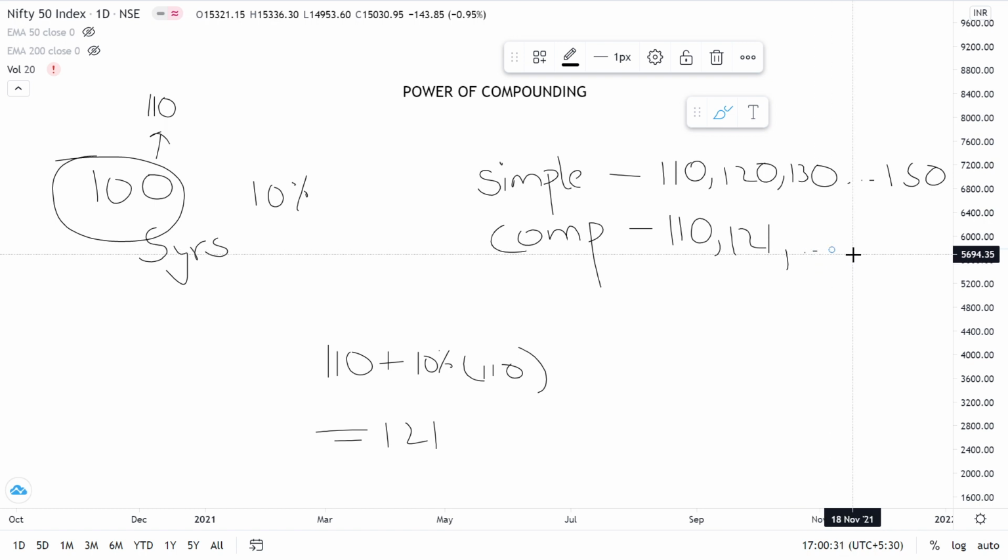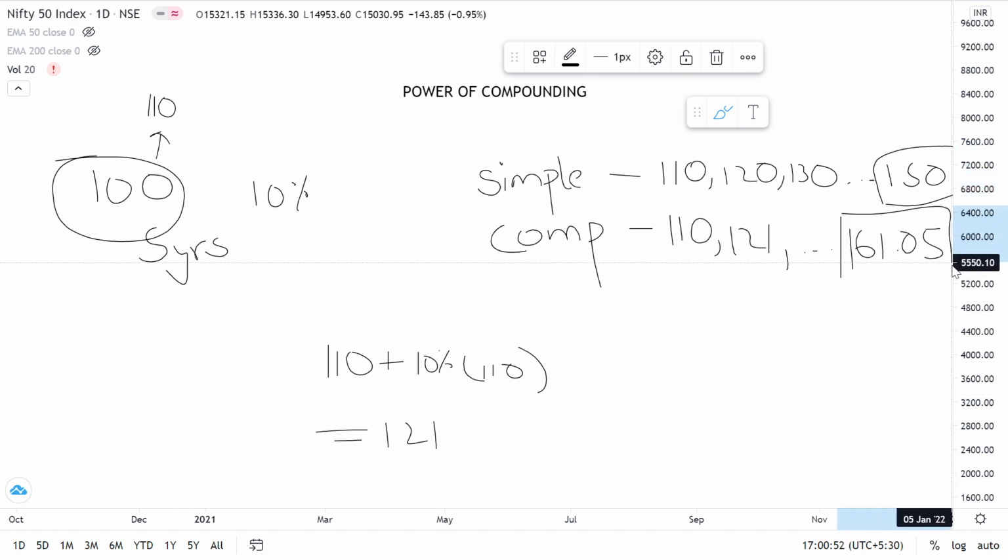So at the end of 5 years we would have a total of 100 into 1.1 to the power 5, which is 161.05. Here you can see that the difference between simple and compound interest is this 11.05 rupees.